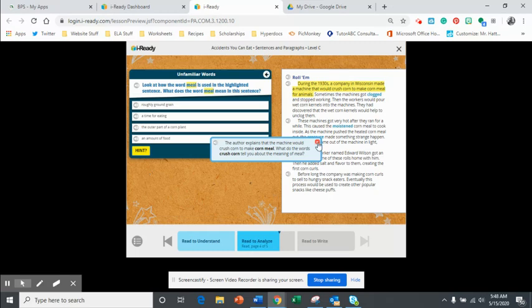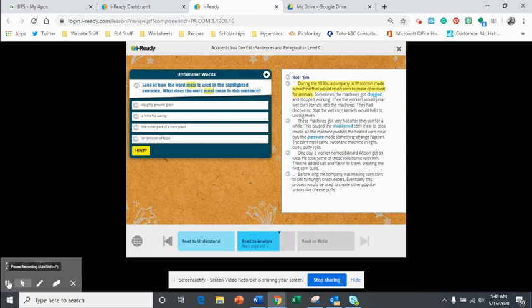Okay, so it's telling you that this machine, you send it through and it crushes corn to make meal. What happens when you crush corn? What do you get? So that's the hint. That's a very good hint. All right, so make your selection.